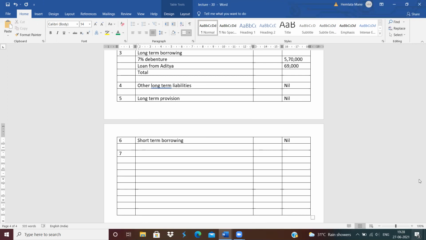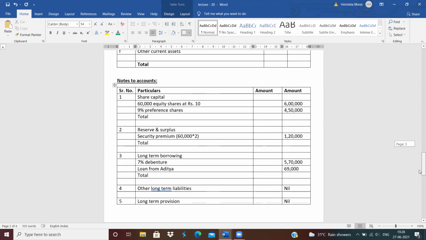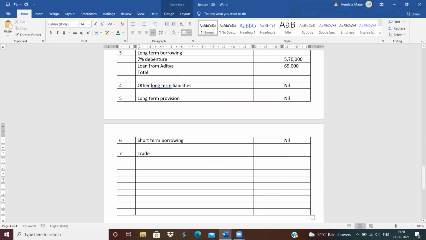Next, seventh number. The next heading is trade payable. So write down trade payable. What will come in trade payable? Creditors and bills payable. So write down creditors. How much is the amount of creditors? The amount of creditors is 75,000, and the amount of bills payable.